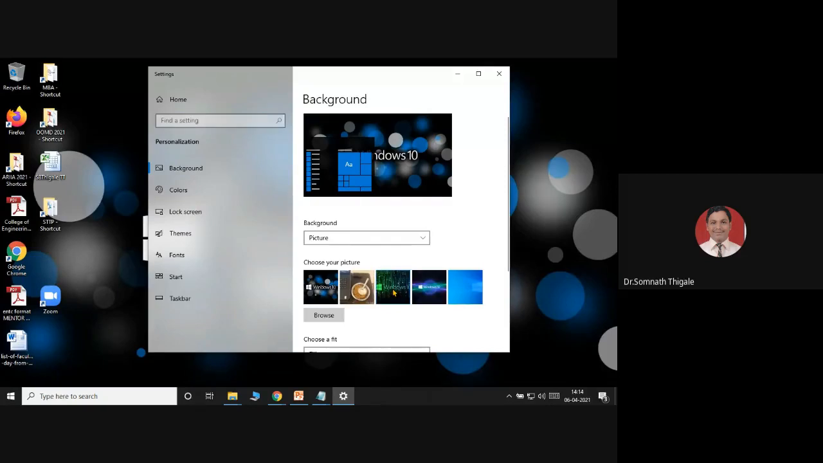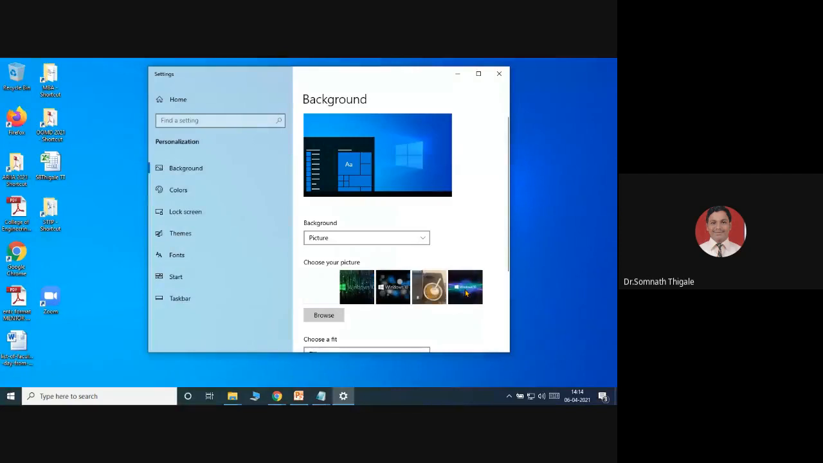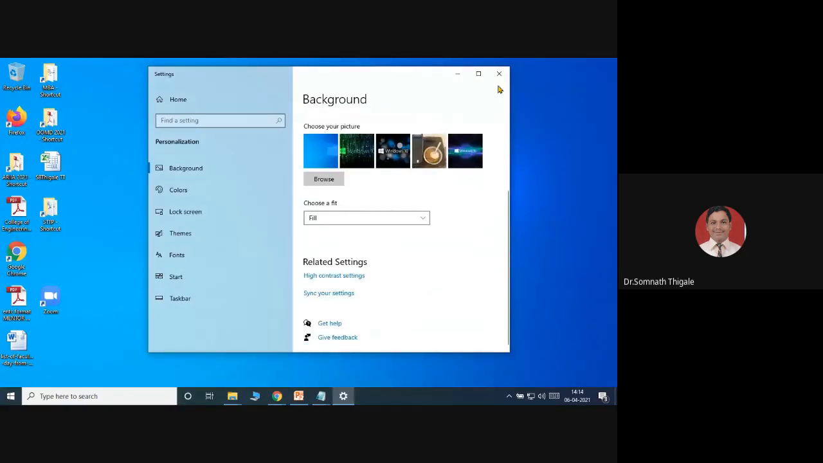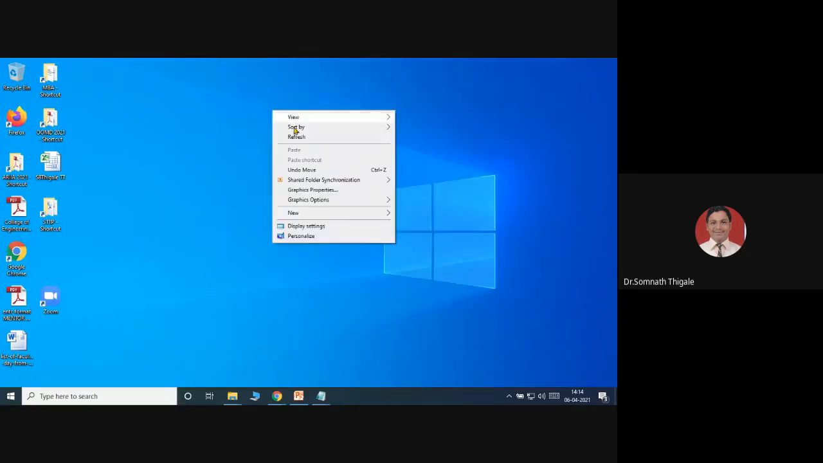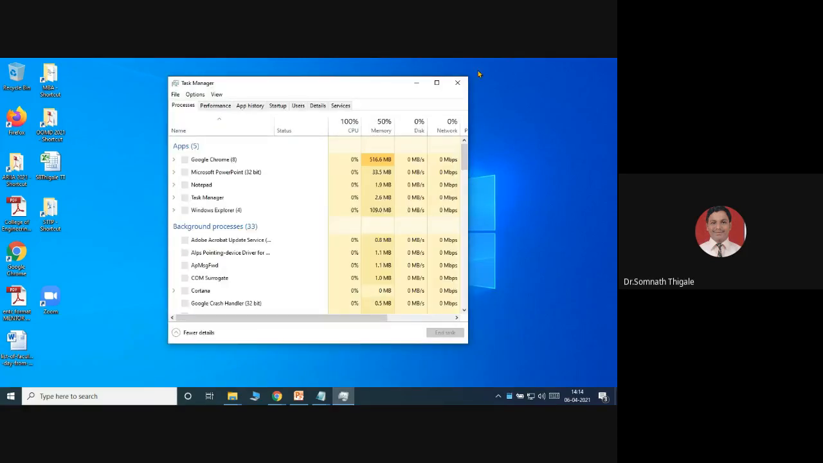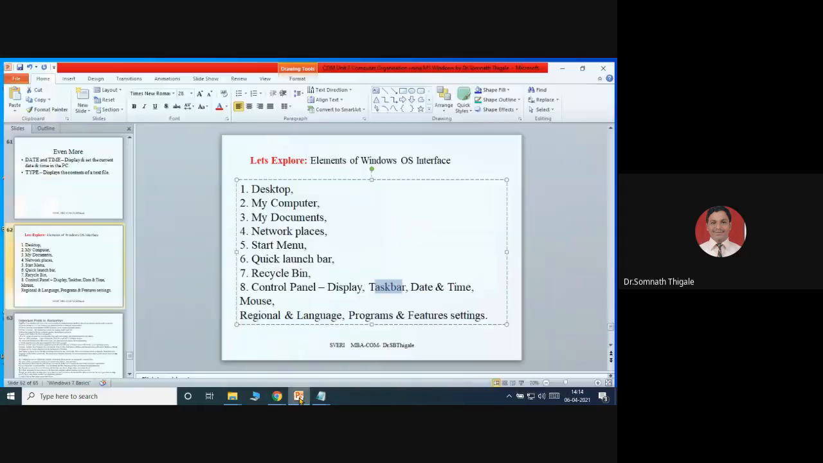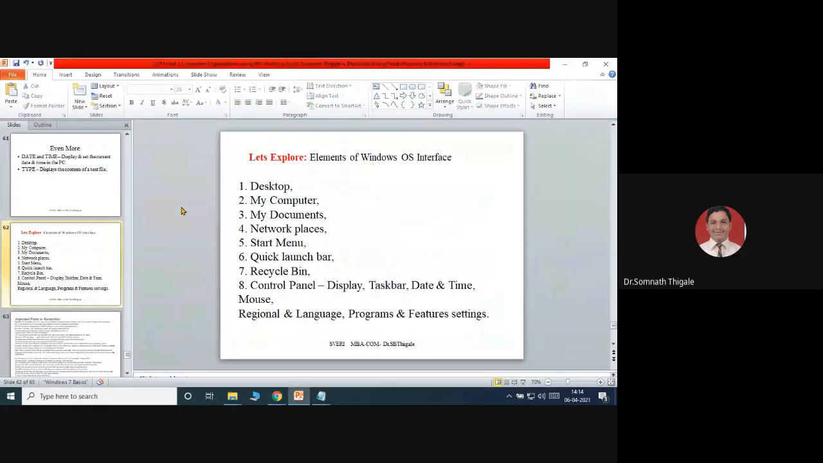For example, I have selected this, I have changed it. This was the normal window and I'll use the same. In this style you can change the theme, and you can open the task manager. So this is just a basic idea: regional and language, programs, features, settings. So select this.